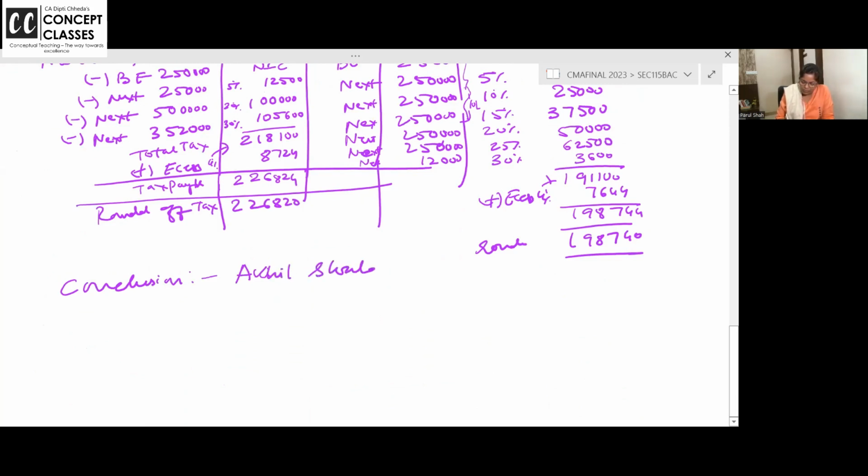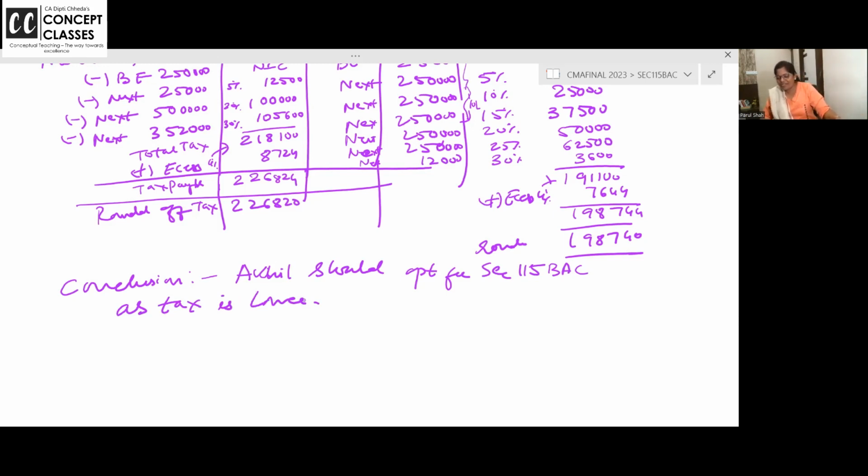Write down, all of you. Akhil should opt for section 115BAC, as tax is lower.